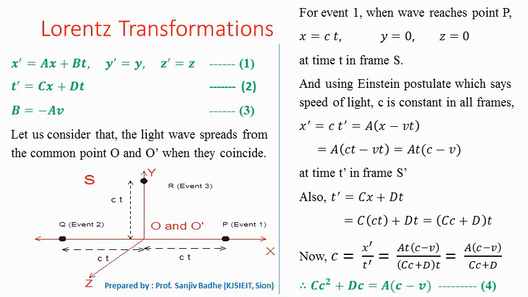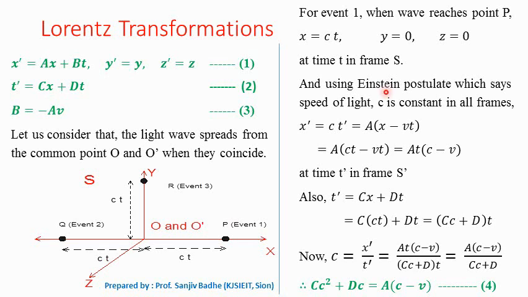So let us consider event 1, when the light wave reaches point P. When the light wave reaches point P, it travels the distance equal to ct, where c is the velocity of light. In time t, it will travel the distance ct. So distance traveled along x direction is equal to ct. So x is equal to ct in frame S. y is equal to 0 and z is equal to 0 for point P.